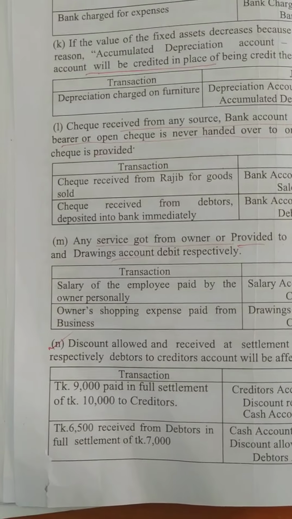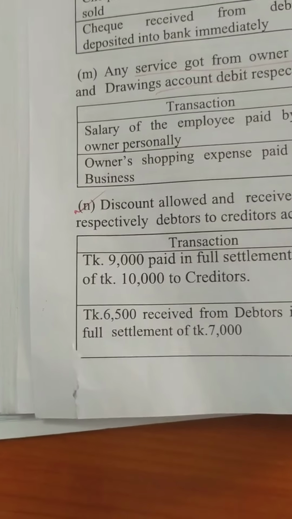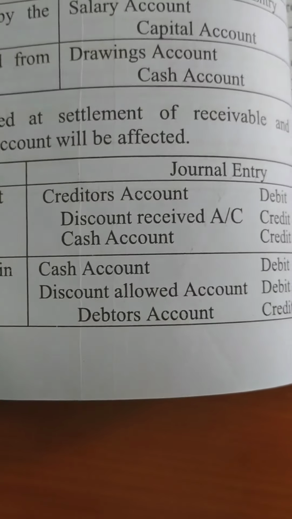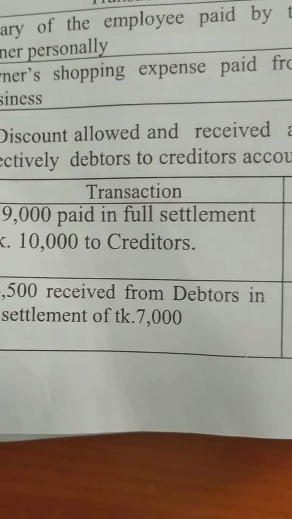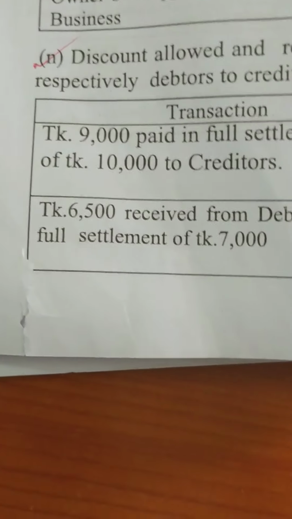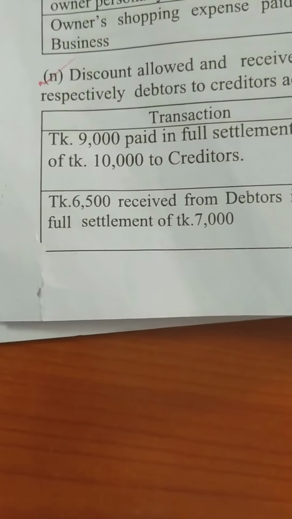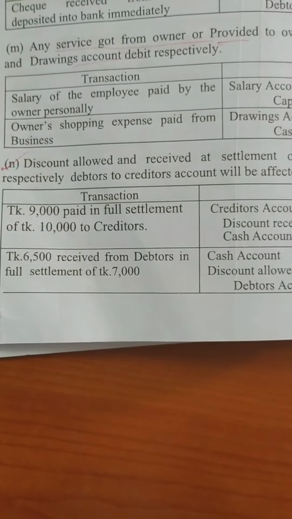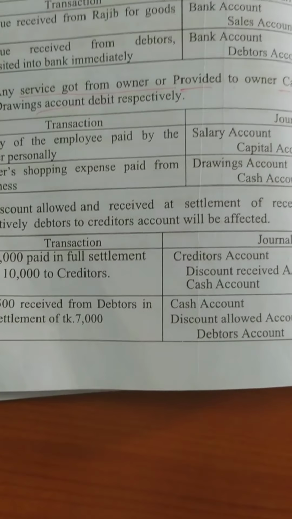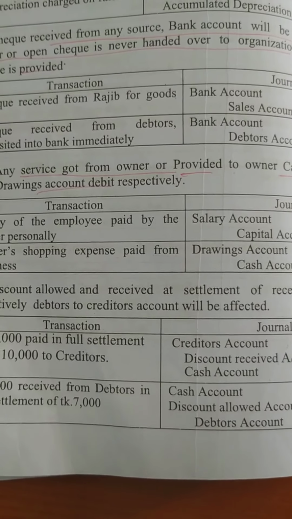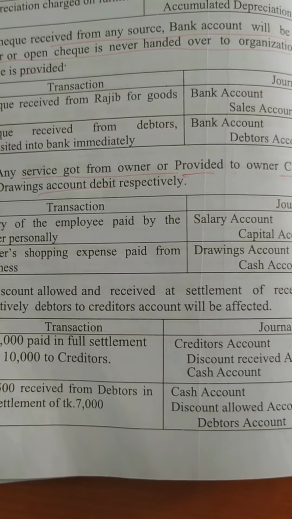Now the last factor is discount allowed or received at the settlement of receivable and payable of the debtors and creditors. So discount allowed means you are giving or allowing discount to someone else, and discount received means you are getting discount from somebody. So discount allowed is your expense. So all expense we know is debit. So discount allowed account will be debit.